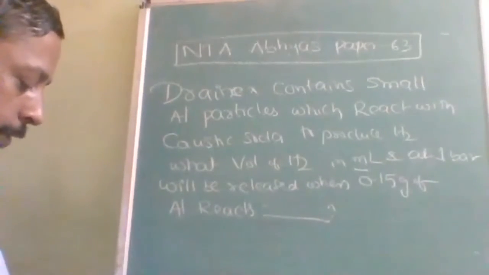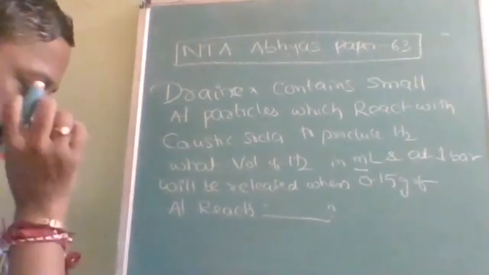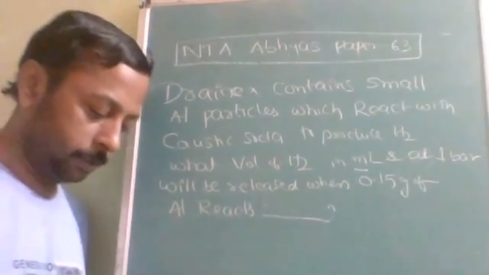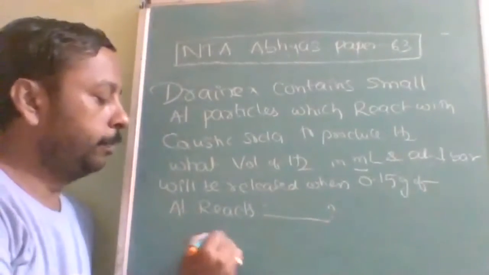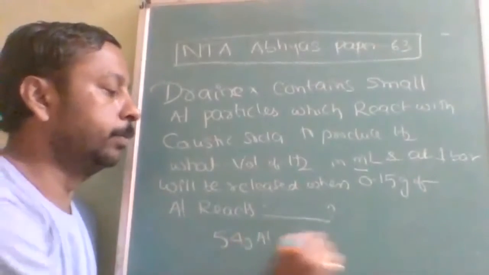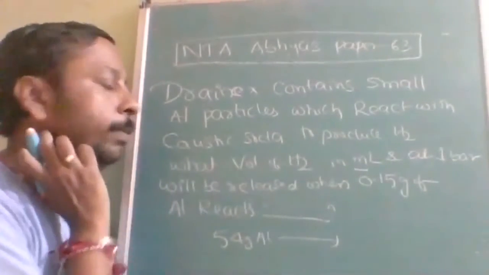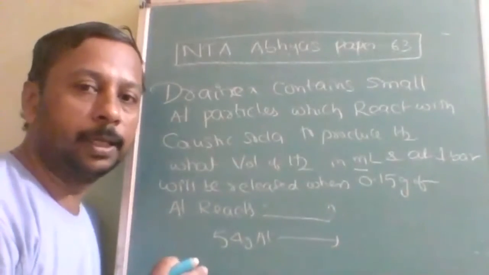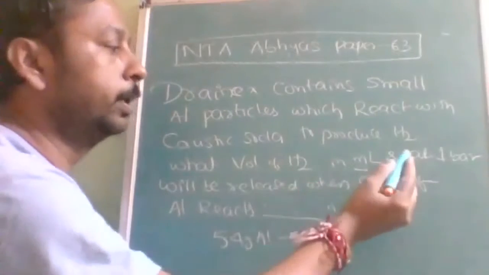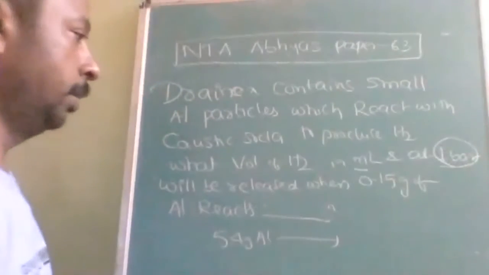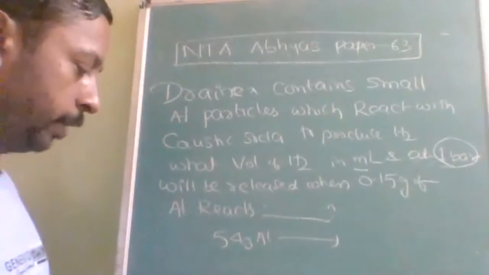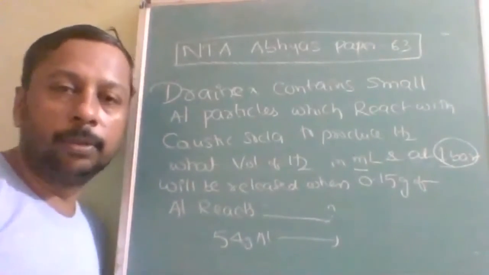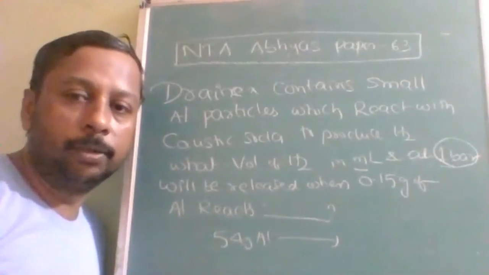Okay, so simple. Here aluminium atomic mass is how much? 54. Okay, 54 grams of aluminium. Whatever you are getting first will be at STP. After that, by using states of matter, that needs to be converted into 1 bar. And 1 bar only, no? Okay, 1 bar. So normally we will take it as 1 atm, so that needs to be multiplied with 1.013.